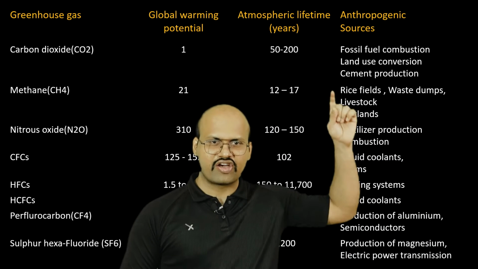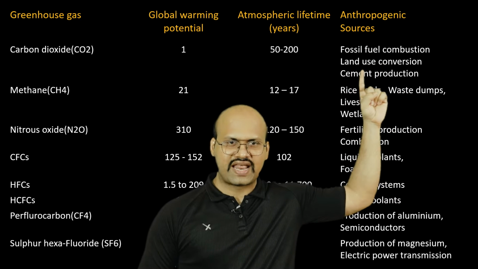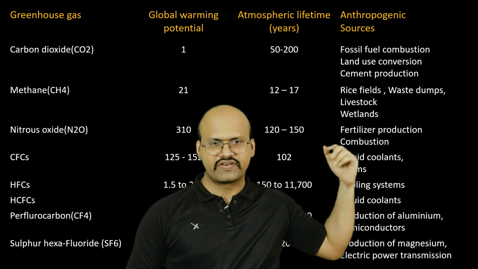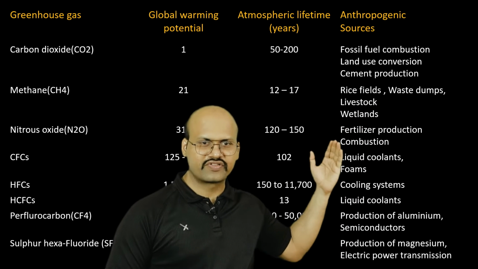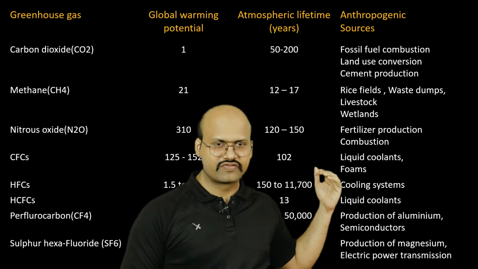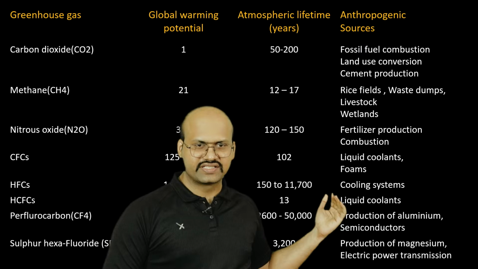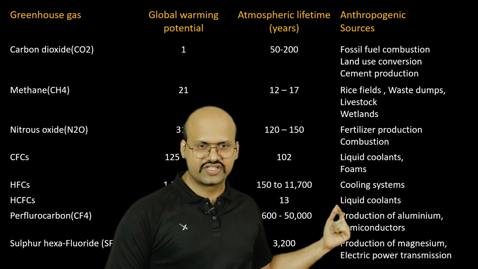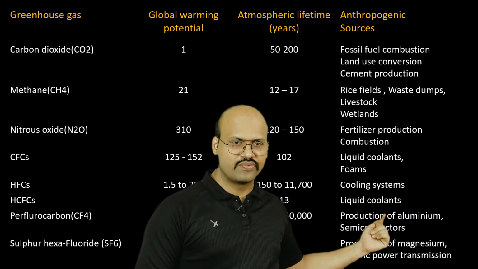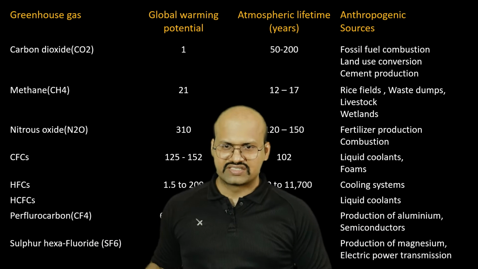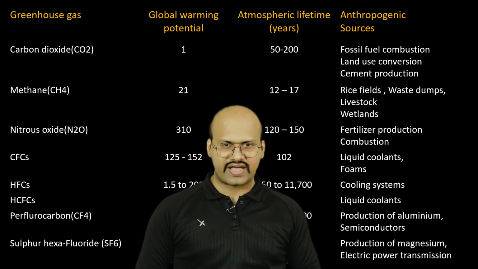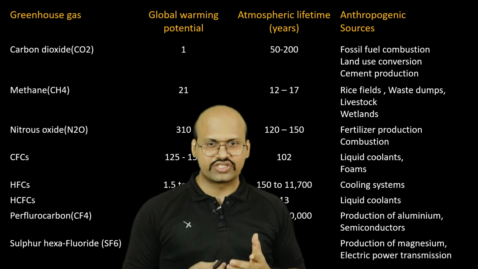Now what are the major sources of these gases? Carbon dioxide is mainly produced from fossil fuel combustion, land use conversion and cement production, while methane is from rice fields, waste dumps, livestock and wetlands. Nitrous oxide mainly comes from fertilizer production as well as the use of fertilizer in agriculture. CFCs come from liquid coolants and foams. HFCs are used in cooling systems. Again, HCFCs are also used as liquid coolants. Perfluorocarbon is used in the production of aluminium and semiconductors, while sulfur hexafluoride is used in electric power transmission as well as in the production of manganese. These are the major sources of these gases.